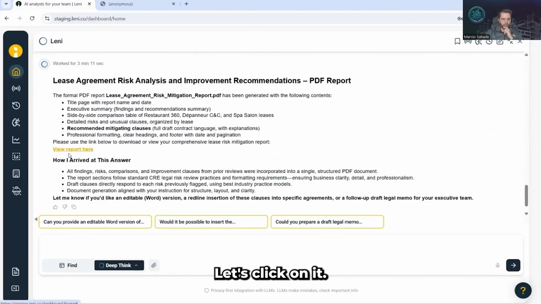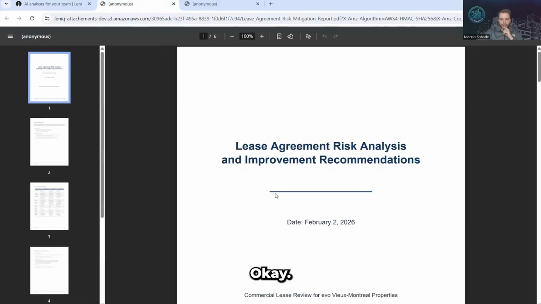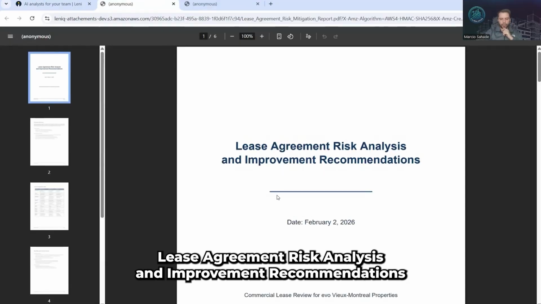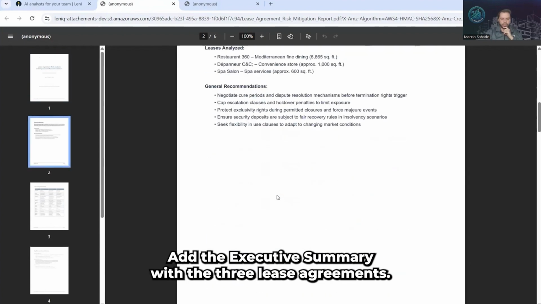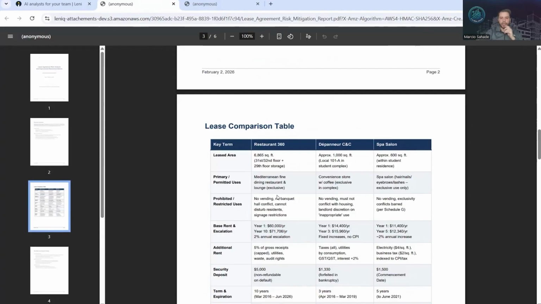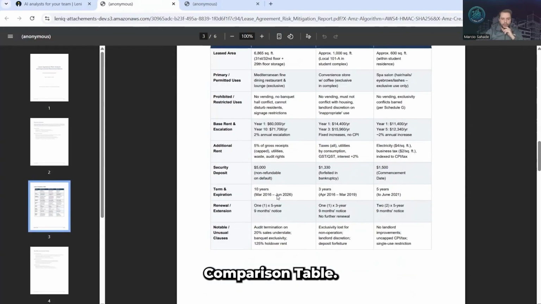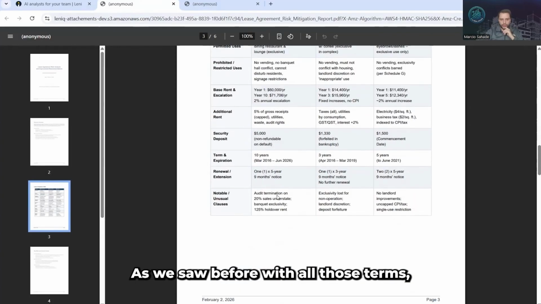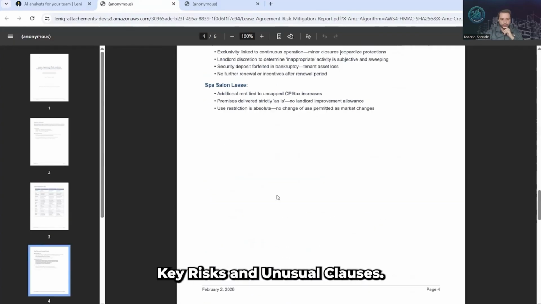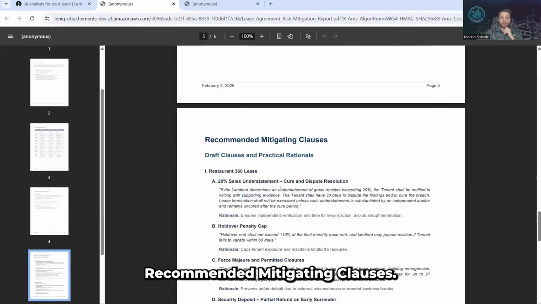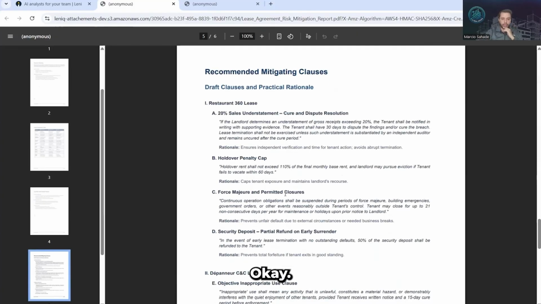Okay, let's click on it. Okay, lease agreement risk analysis and improvement recommendations. All the executive summary with the three lease agreements, general recommendations, comparison table. Okay, as we saw before, with all those terms, key risks and unusual clauses, recommended mitigating clauses. Okay.